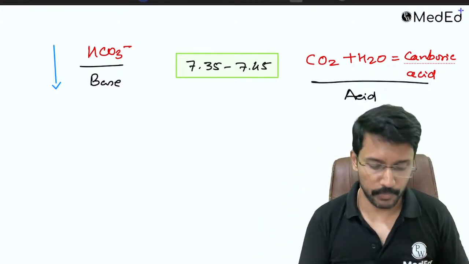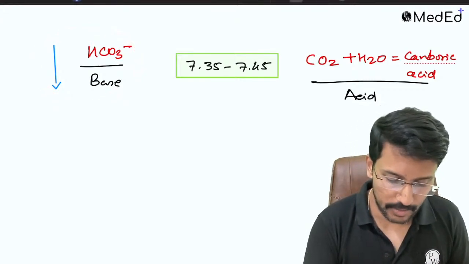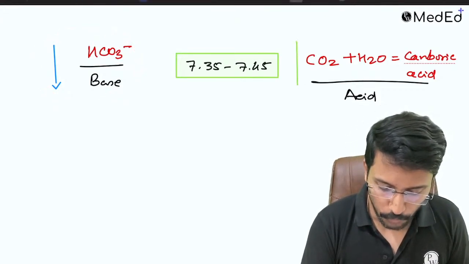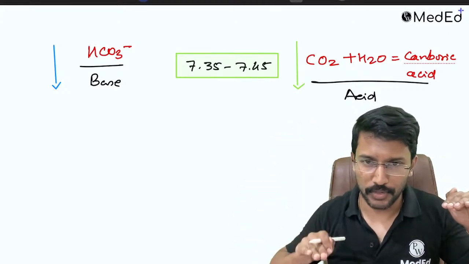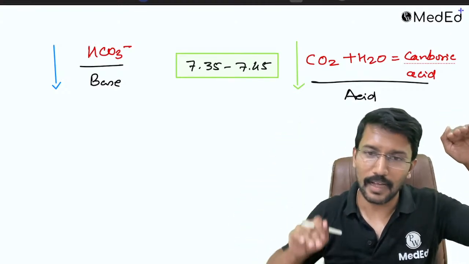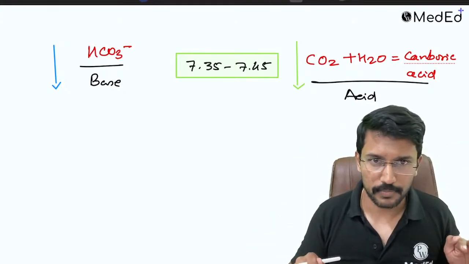Yes. So please remember, if the primary pathology is one, the compensatory mechanism will also follow the same direction. So if the base is decreased, the acid should decrease. If the base is increased, the acid should increase, or vice versa. If the acid is decreased, the base should decrease.